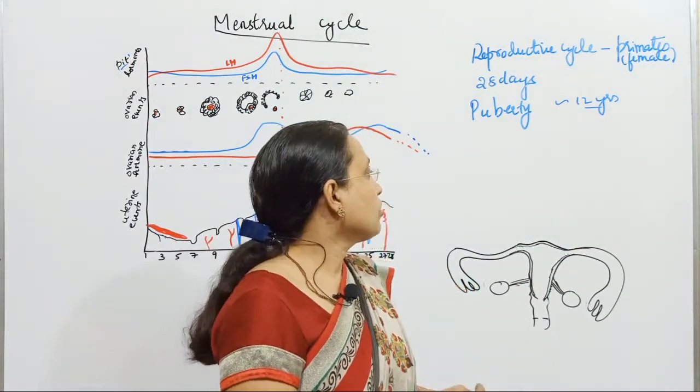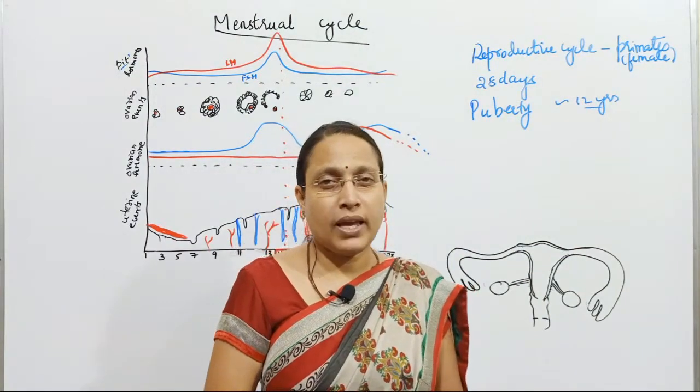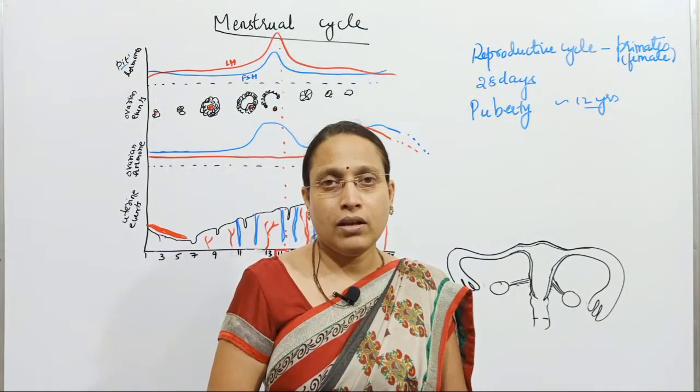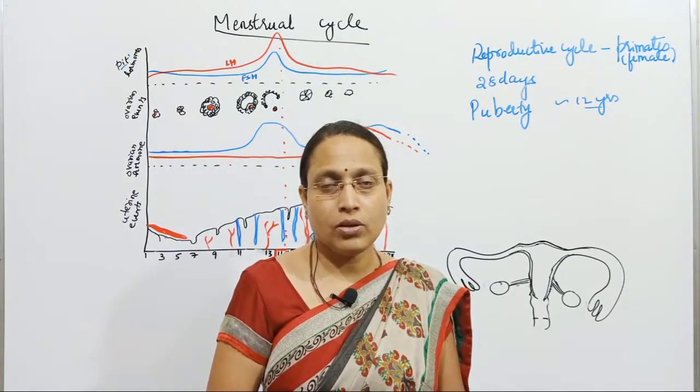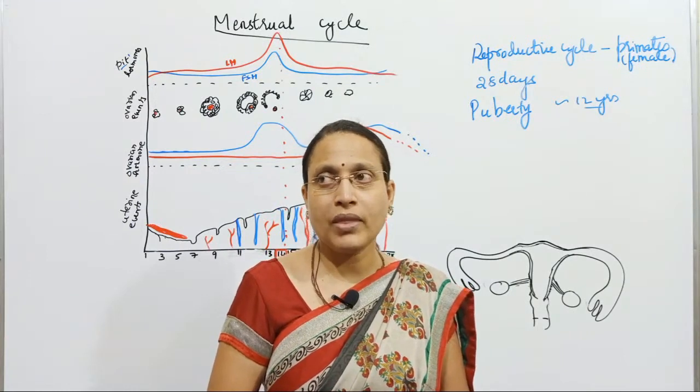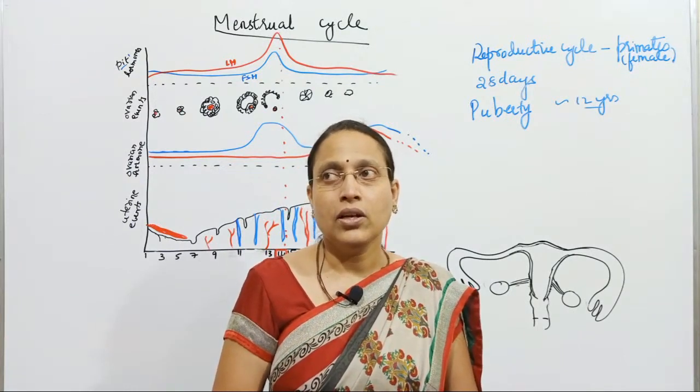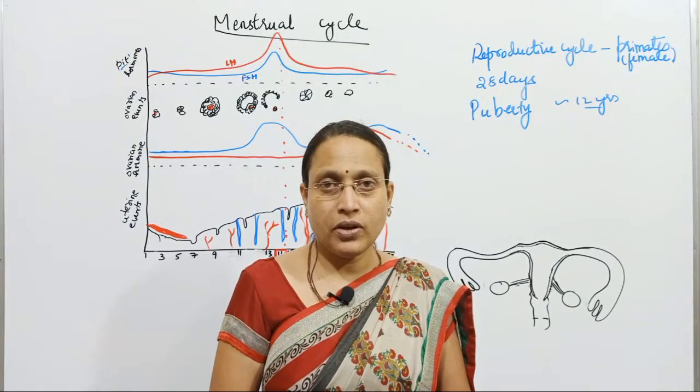Therefore, the menstrual cycle will begin when the female is 12 years old, and from there onwards we say there is an onset of puberty.